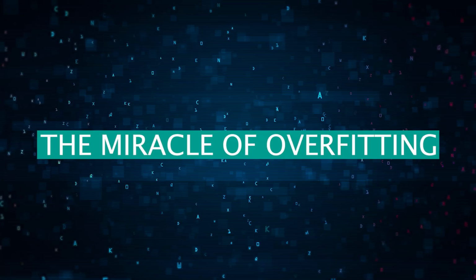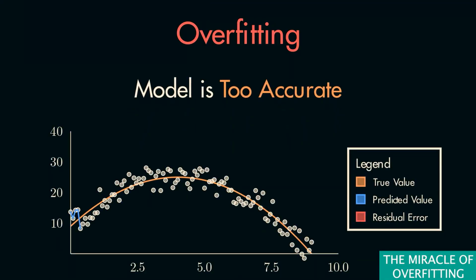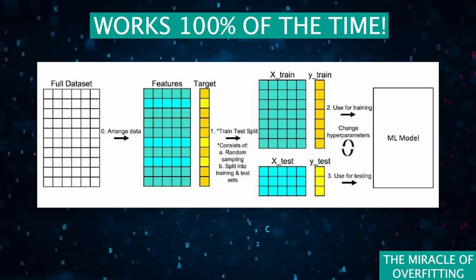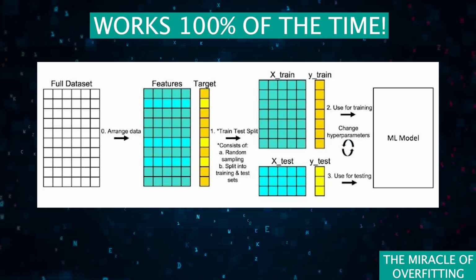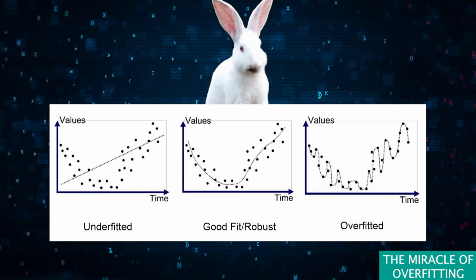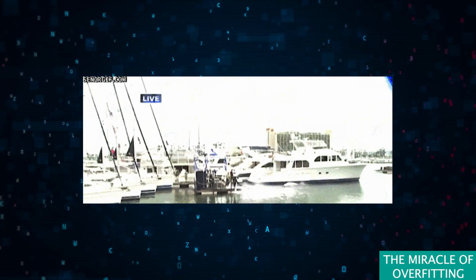The miracle of overfitting. Who needs a model that generalizes well when you can have a model that's a perfect fit, like a custom-tailored suit, but for your data? Introducing the 100% training data method. By using all your data as training data, your model will predict past events with breathtaking accuracy. Present your results with the confidence of a magician pulling a rabbit out of a hat. Future predictions may vary wildly.